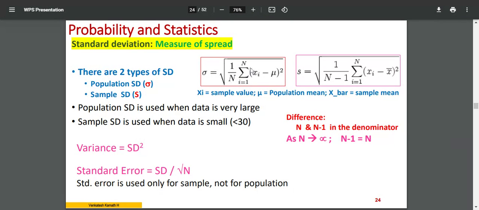There is a numerator and a denominator. In the numerator, you have to find out the mean first. Mu is the mean of the population, or X bar is the mean of the sample. Now, there may be 10 values, 15, 100, 1000, whatever the number of values, you have to deduct the mean from the individual values and get a difference.